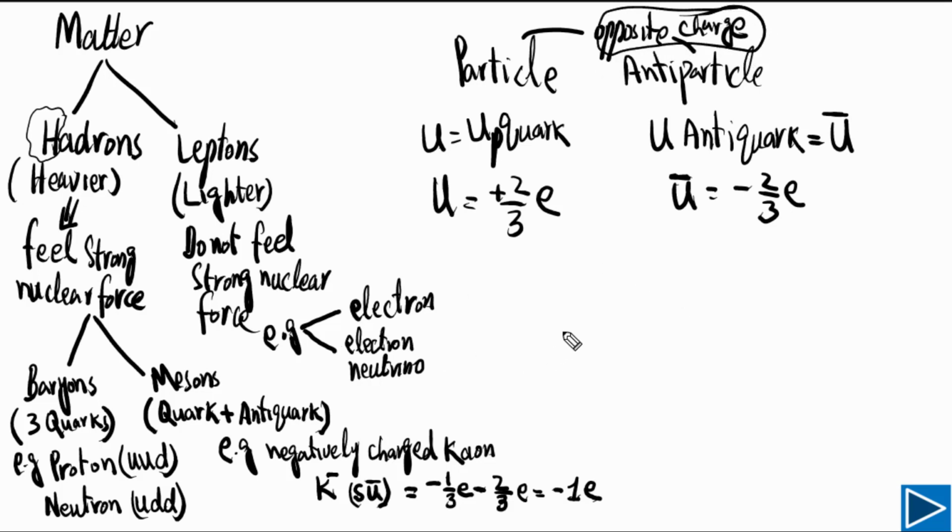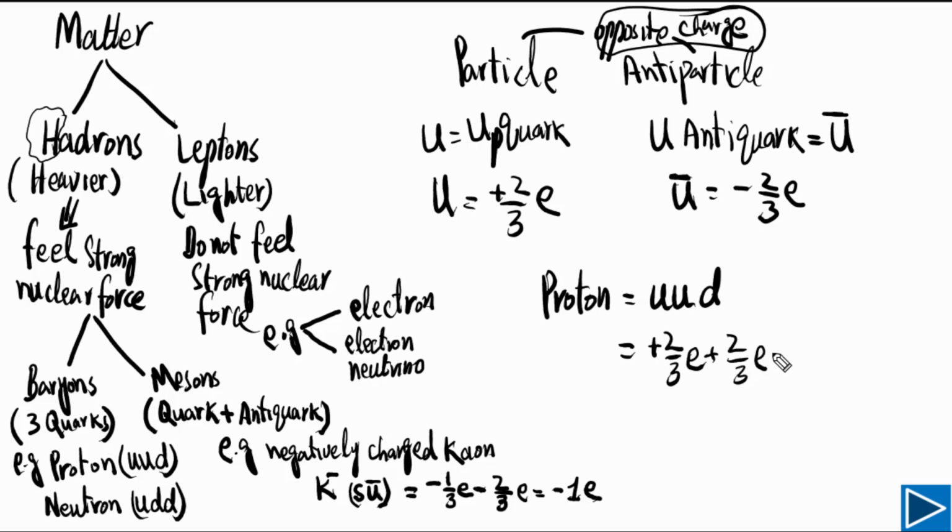Now let's try to find out the charge on proton. So let me write down here. Proton has 2 up quark and 1 down quark, and the charge on up quark is plus 2 by 3e. So we just need to add all these charges together, and the charge on down quark is minus 1 by 3e. So if we add them together, we will get plus e. So this is how you can find the charge on proton. The same process you can use for neutron as well.